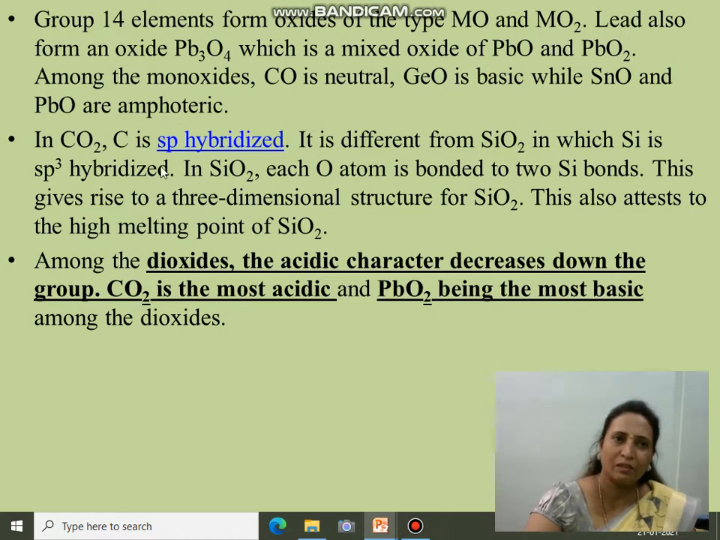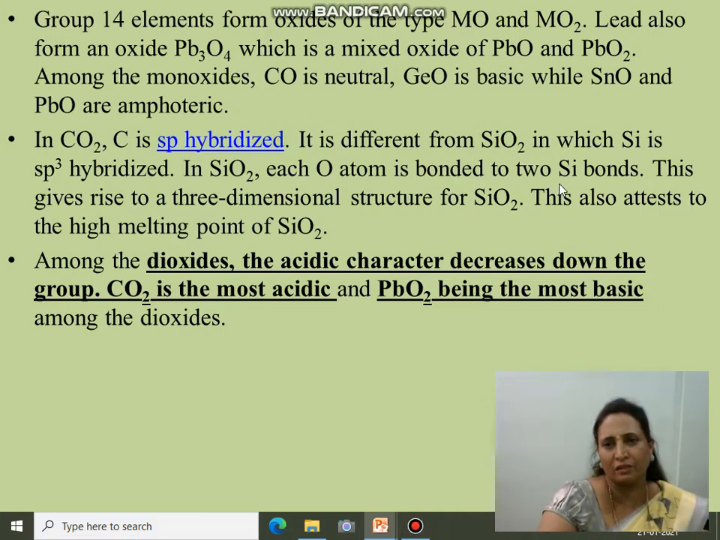In CO2, carbon is sp hybridized, whereas in SiO2 it is sp3 hybridized. This is the difference between CO2 and SiO2. Each oxygen atom is bonded to Si in SiO2. Among the dioxides, the acidic character decreases down the group, that is, CO2 is the most acidic, whereas PbO2 is the most basic in nature.